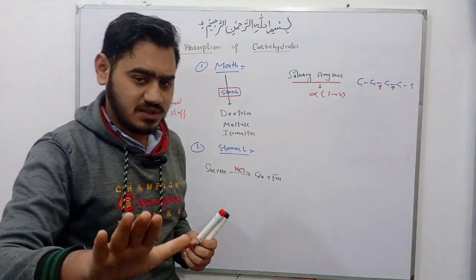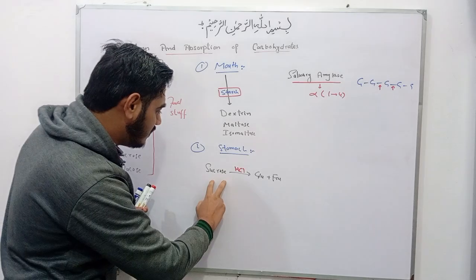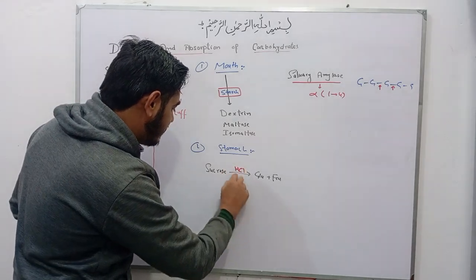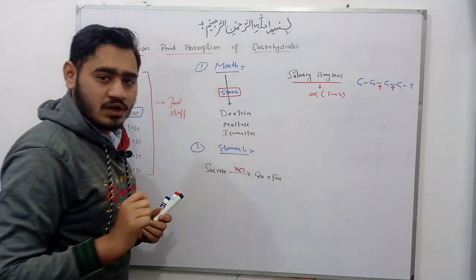In the stomach no digestion takes place, only of sucrose, with the help of HCl. HCl converts sucrose into glucose and fructose.